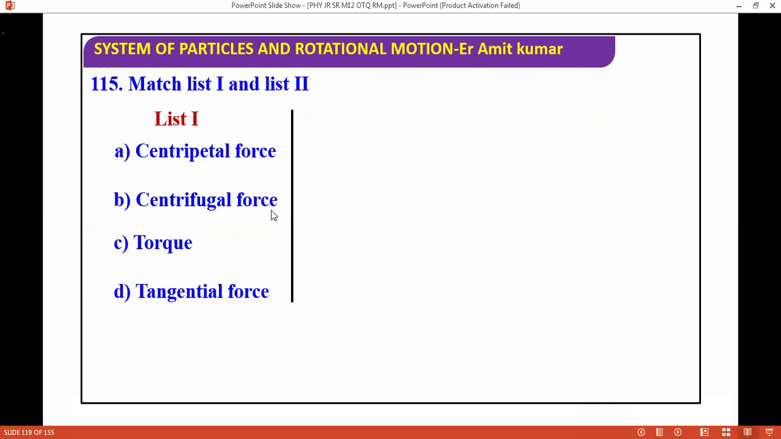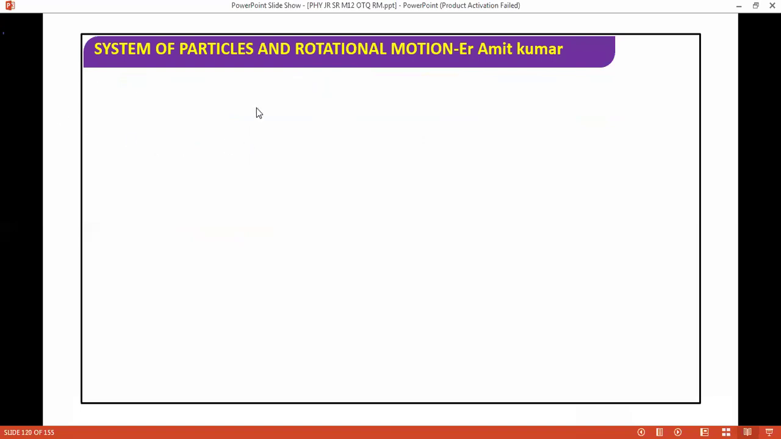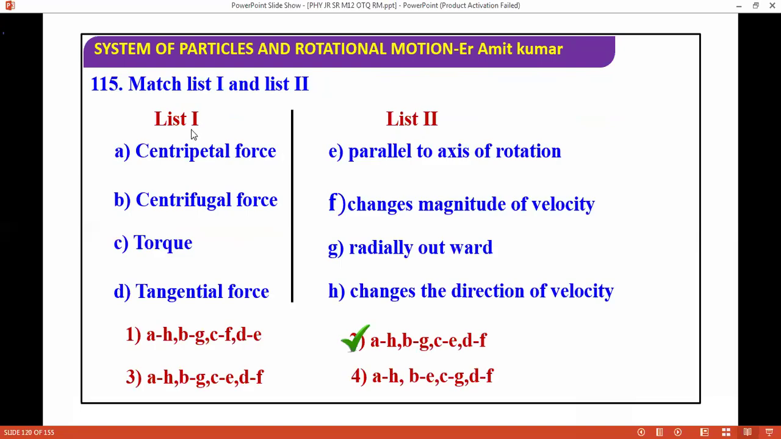We have Match, List 1 and List 2, and I have these options. I'm showing the answer key. So the answer will be the second one. We are talking about centripetal force. Centripetal force changes the direction of velocity. Basically, the direction is changing. No issue in it.